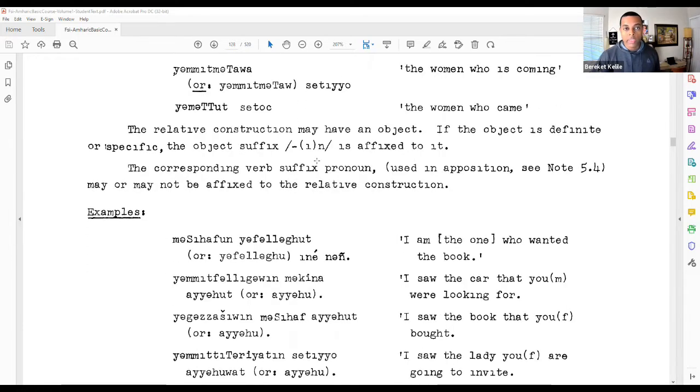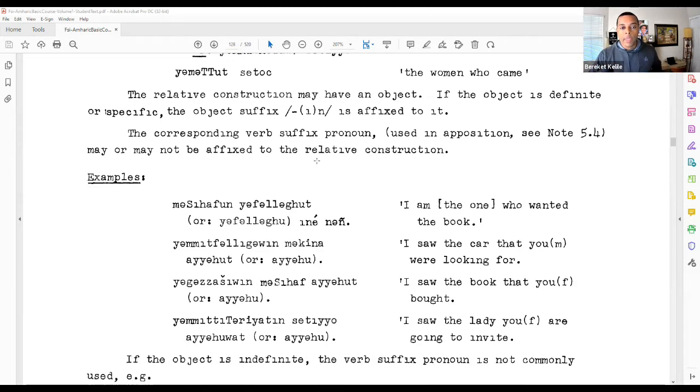Next point to look at is that the relative construction can take on an object. And if that object is definite or specific, then it's going to have the object suffix affixed to that object. On the relative construction itself, you may or may not have the verb suffix pronoun used in apposition. And if you remember, go back to unit 5 and note 5.4 to see how you have those kind of double definite suffix uses there to just add emphasis.